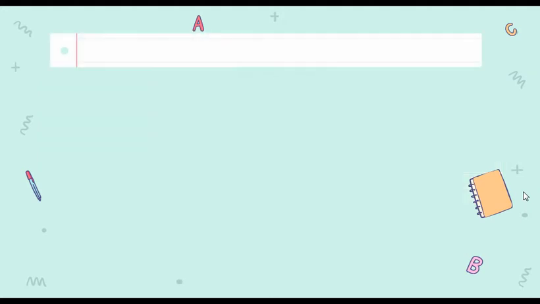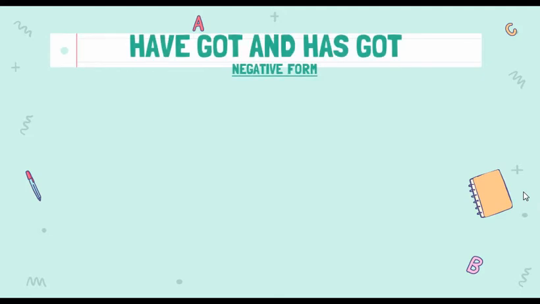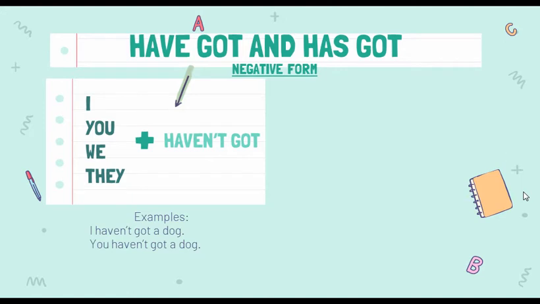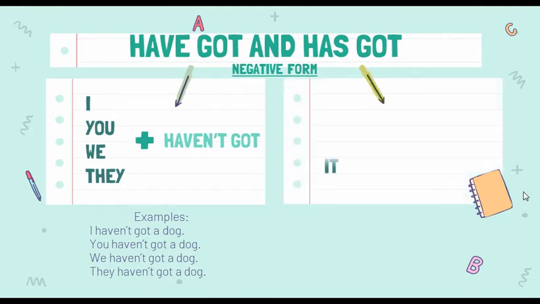The next one is the negative form. The rule is subject plus haven't got or hasn't got. Okay? For I, you, we, and they, we use haven't got. Again, let's read these examples. I haven't got a dog, you haven't got a dog, we haven't got a dog, and they haven't got a dog. For the other ones, he, she, and it, we use hasn't got.